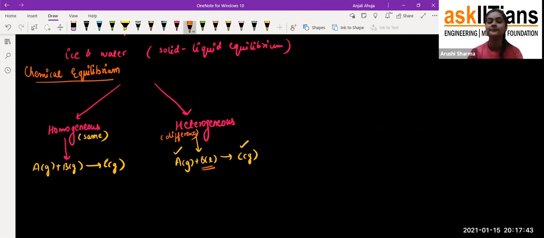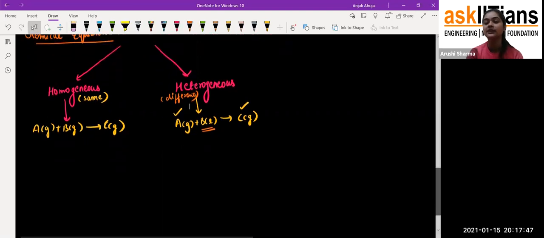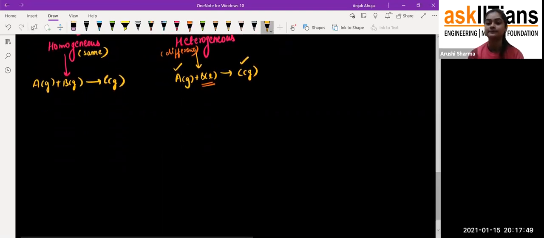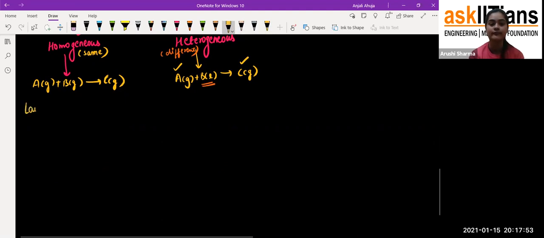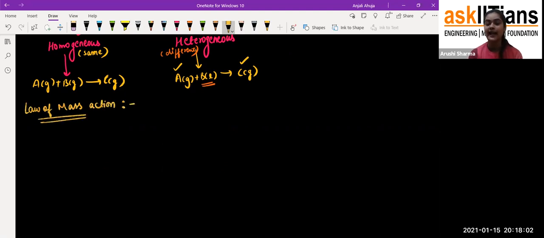Fine, students. Now, coming to the law which I want to tell you: the law of mass action. Now students, what does the law of mass action say? Please try to understand it.